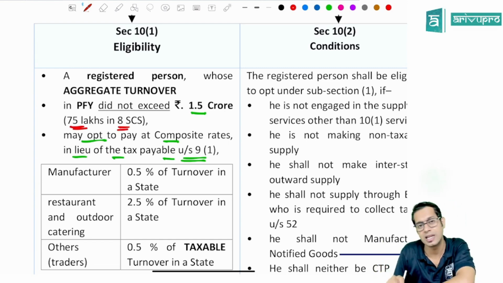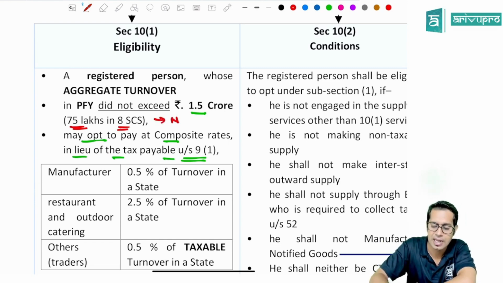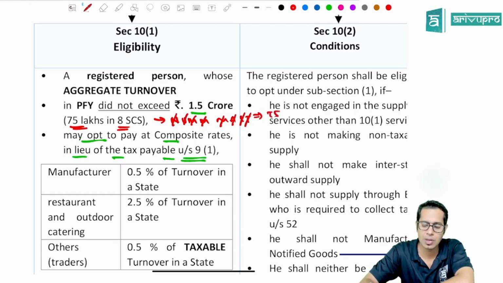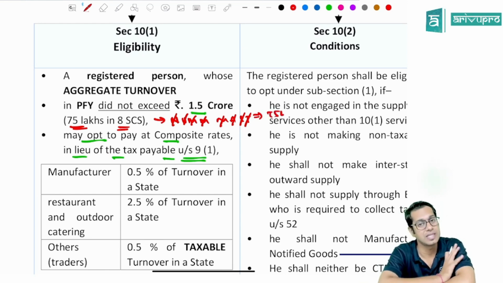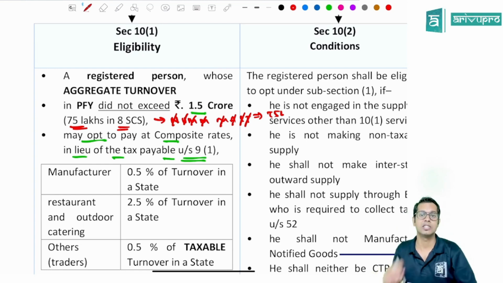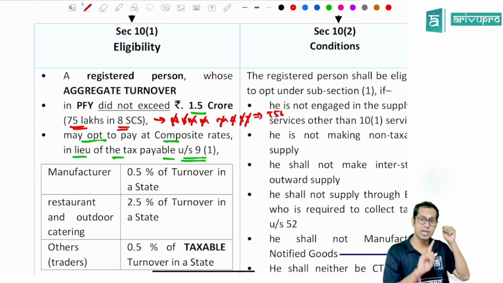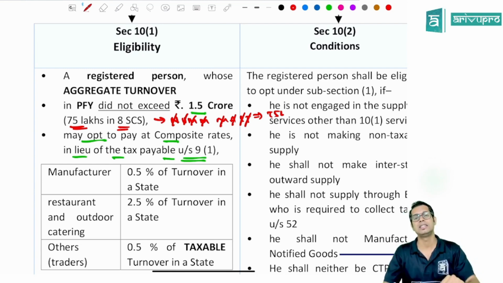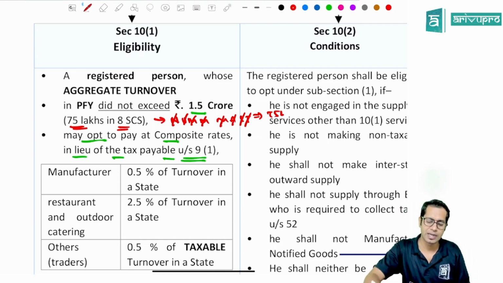Which are these 8 special category states for which the limit is 75 lakhs, sir? They are Assam, Nagaland, Uttarakhand, Manipur, Meghalaya, Mizoram, Arunachal Pradesh, Sikkim and Tripura. If you are doing business in these states, then the limit will be 75 lakhs, and for other states in India the limit is 1.5 crores. So if your aggregate turnover in the preceding financial year did not exceed 1.5 crores, or 75 lakhs in special category states, you can opt to pay the tax at composite rates instead of normal rates.